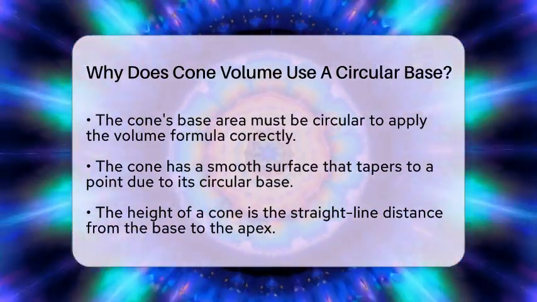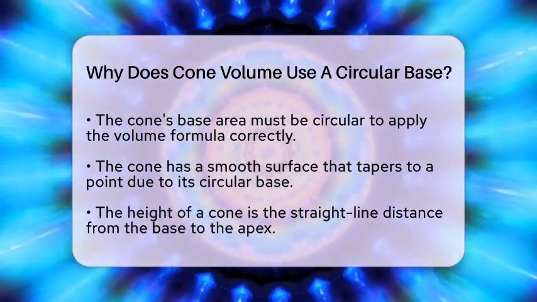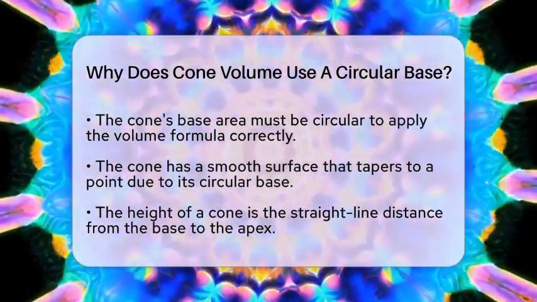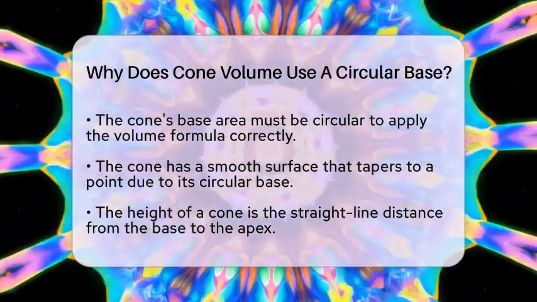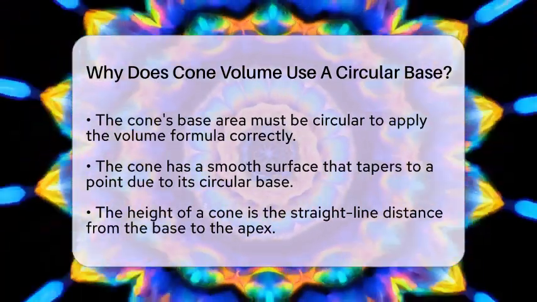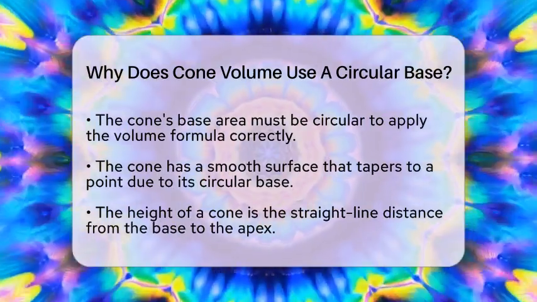Understanding the circular base helps us grasp other important properties of cones. For example, the height is the straight line distance from the base to the apex, while the slant height is the distance from the edge of the base to the apex along the curved surface. These two measurements relate through the Pythagorean theorem, which is a fundamental concept in geometry.